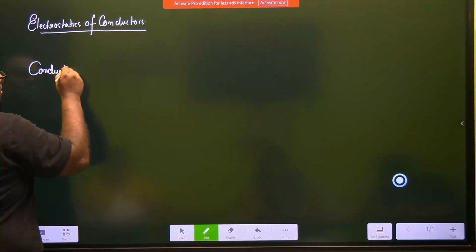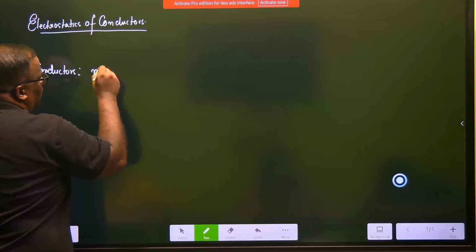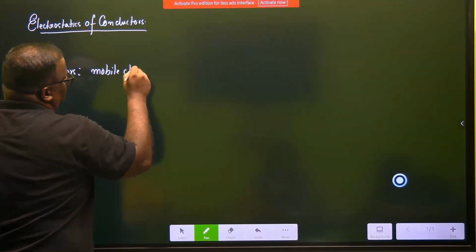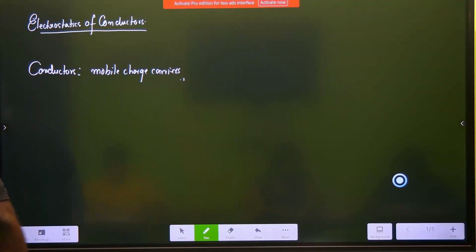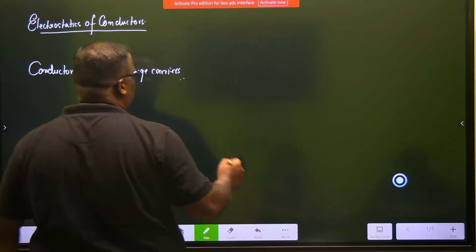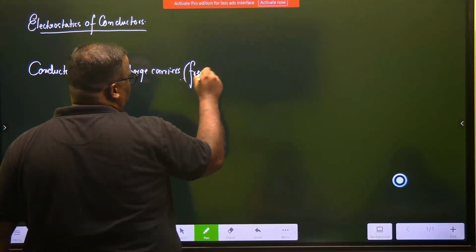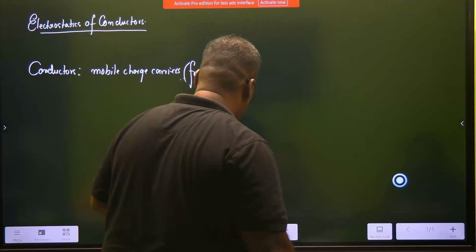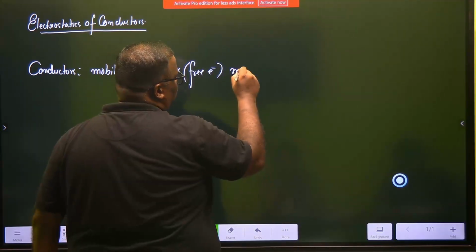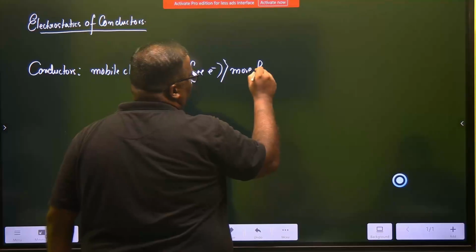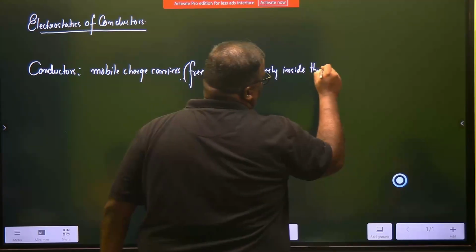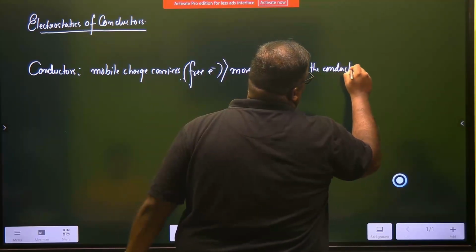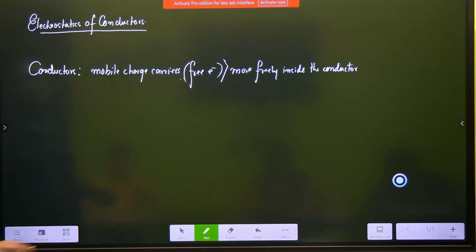Conductors. Conductors are supposed to have mobile charge carriers, and that is the reason they conduct. These mobile charge carriers, and write the notes exactly in this fashion, are nothing but free electrons. And these free electrons move freely inside the conductor. Make sure you're understanding what you're writing. Conductors have mobile charge carriers. These mobile charge carriers are free electrons.